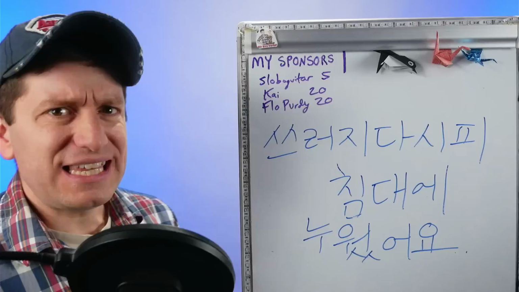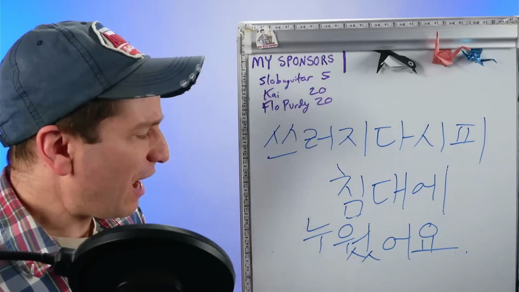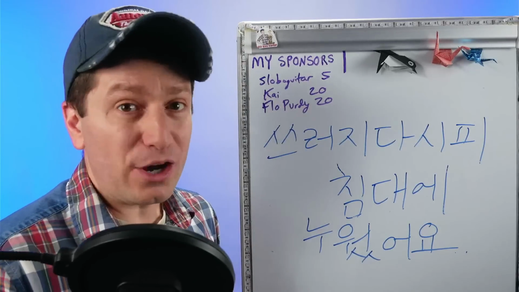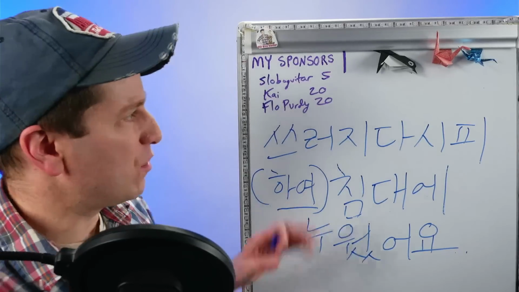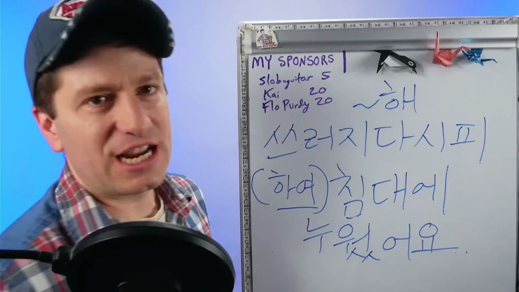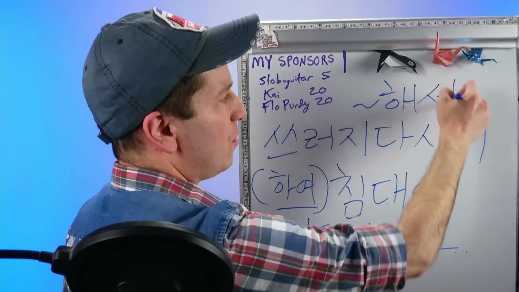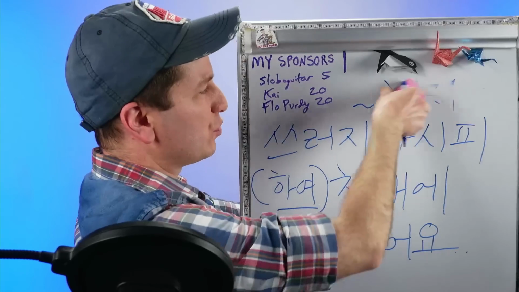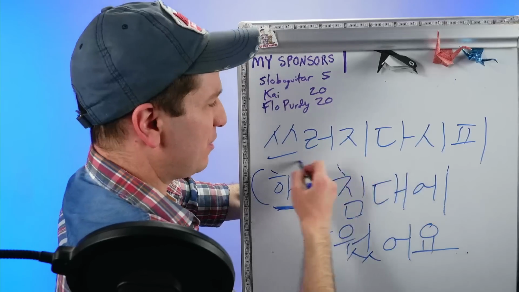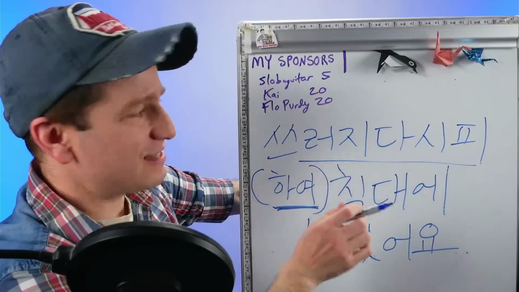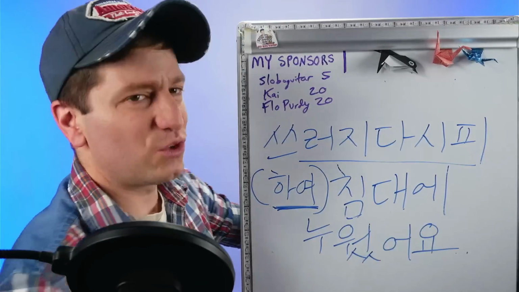So, where is the hada in this sentence? If I were to add hada, where would it go? This is a bit advanced, but you could add 하여. 하여 is the same thing as 해. It's just the conjugation of 해 used for like 해서, like that sort of conjugation. The older written version of 해 is 하여. So, doing like they're collapsing and then is what it means, like 해서 침대에 누웠어요.